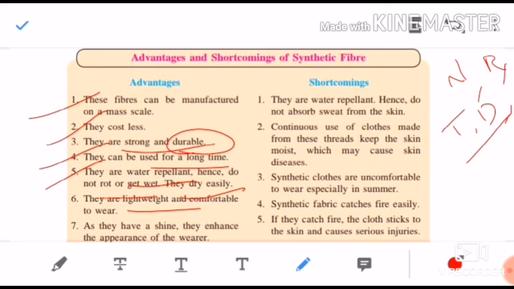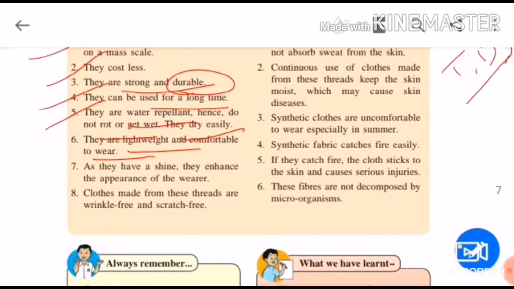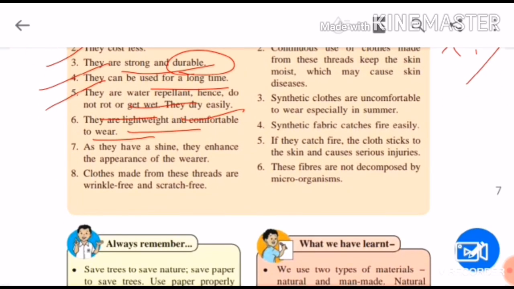They are lightweight and comfortable to wear. They have a shine, children. They enhance the appearance of the wearer. Then let's see further. Clothes made from these threads are wrinkle free and scratch free. You do not get wrinkles on them easily.